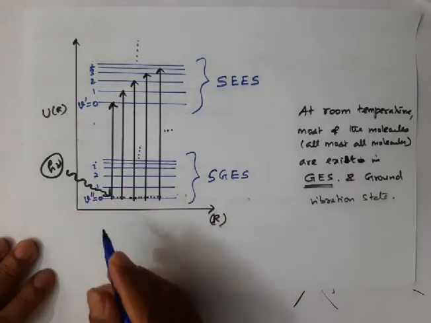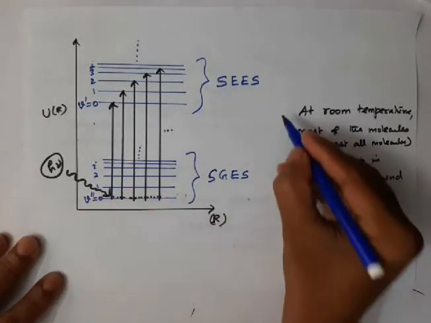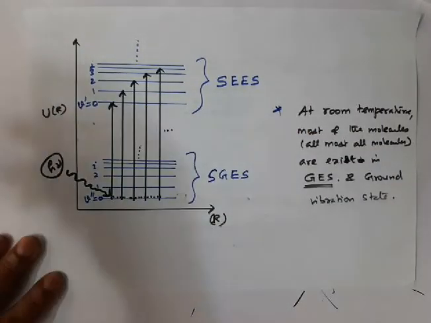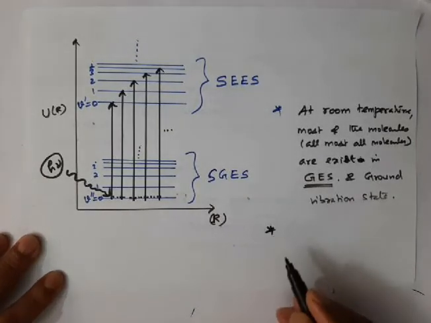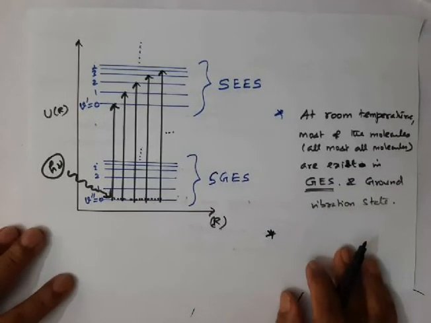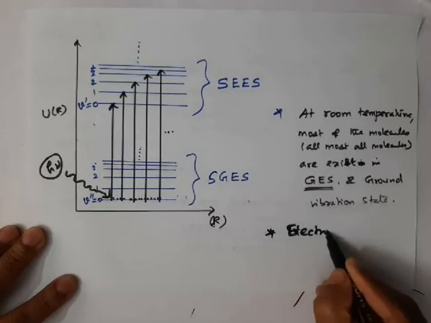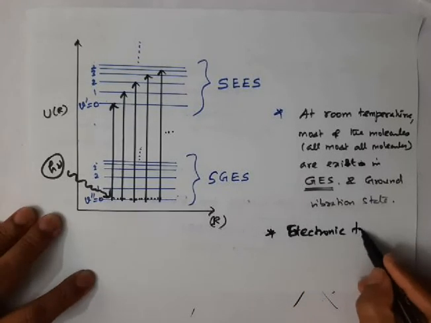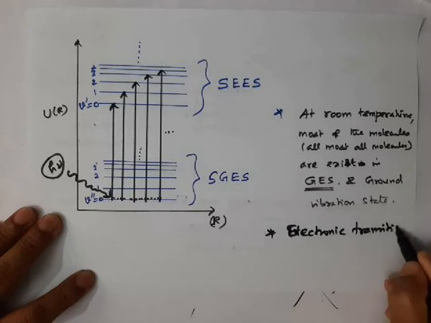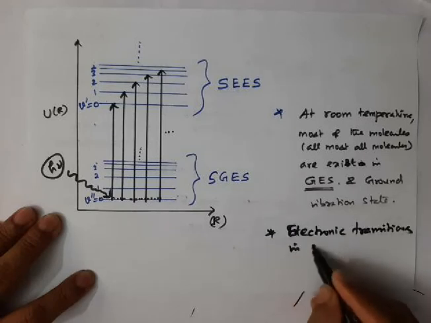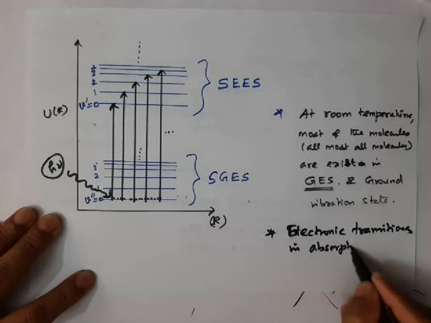How do we represent these transitions? I'll write here: electronic transitions in absorption spectroscopy.